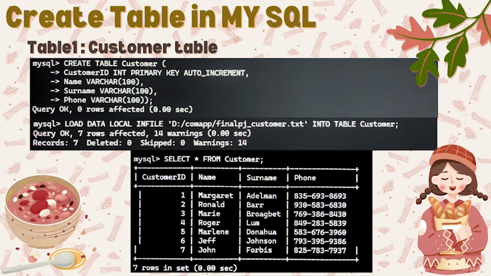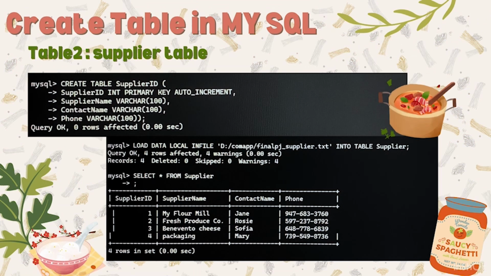Next, we will use the load data local infile formula to import the data in the table that we created as a file in Notepad into the table in MySQL that we created as follows. And when typing, select star from followed by the table name. In this table is customer. We will have a table with data as we created as a file that is imported into the table in MySQL. And importantly, the next tables of this project also follow create steps like this.